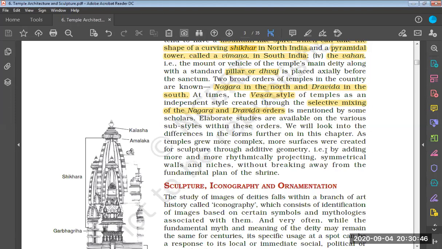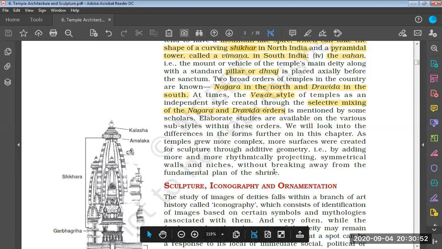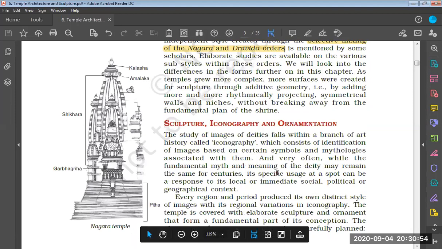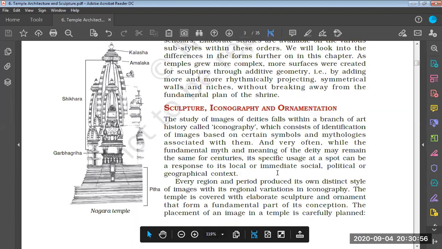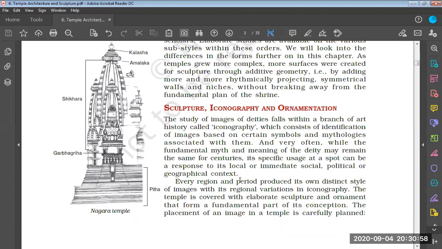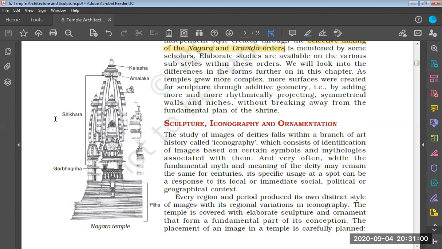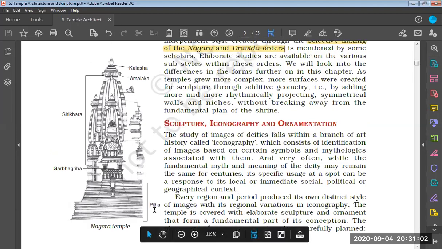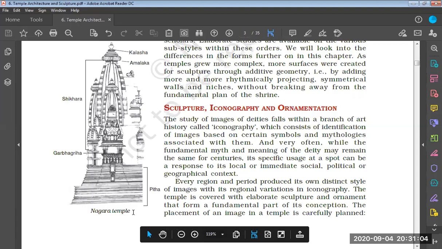By adding more and more rhythmically projecting symmetrical walls and niches without breaking away from the fundamental plan of the Shrine. Okay. Now, here to the left of this particular screen, an image of a temple is given. So it is a Nagara style of temple architecture.